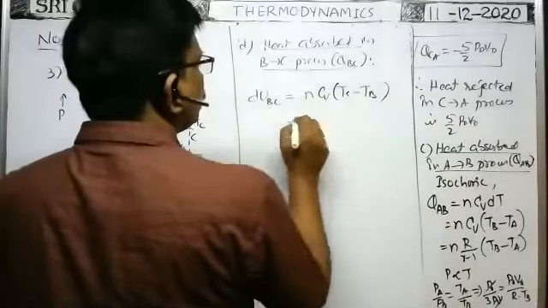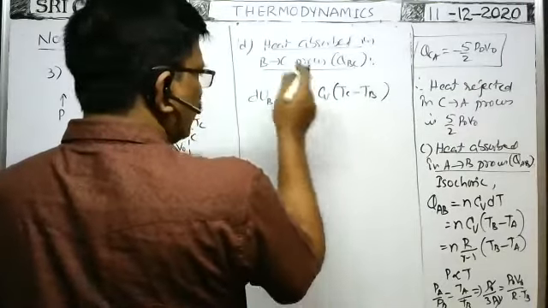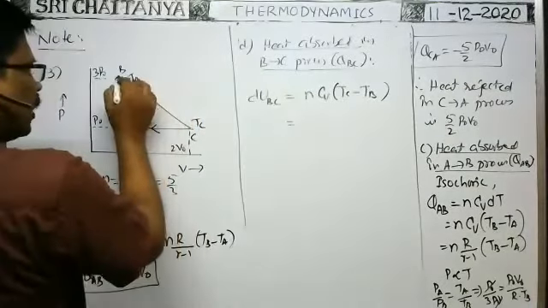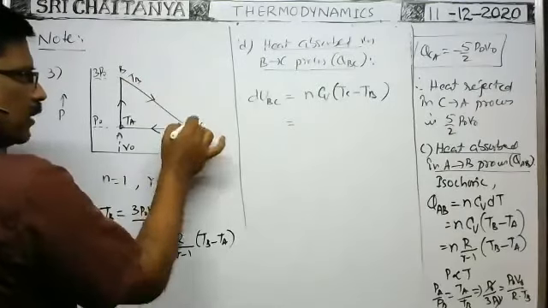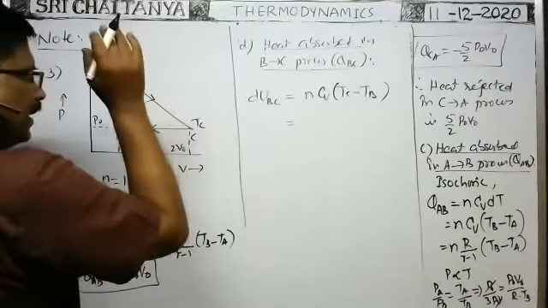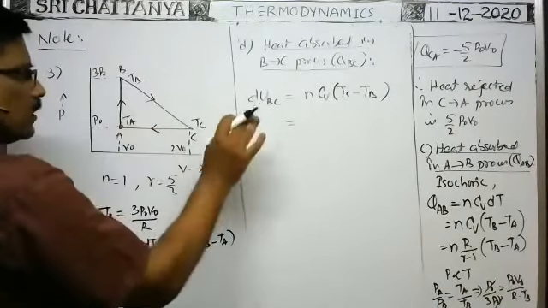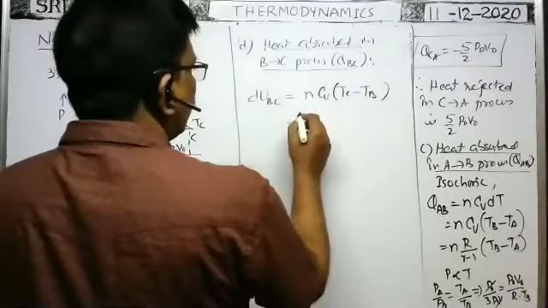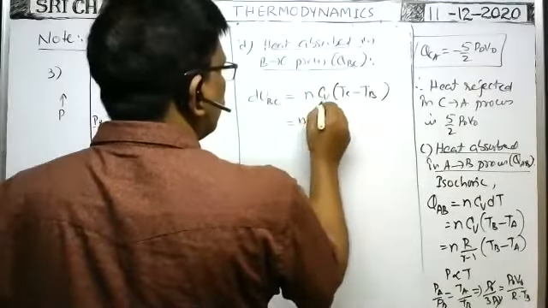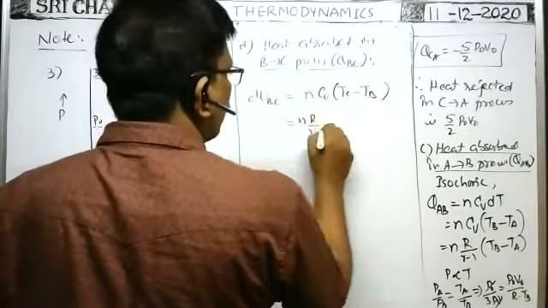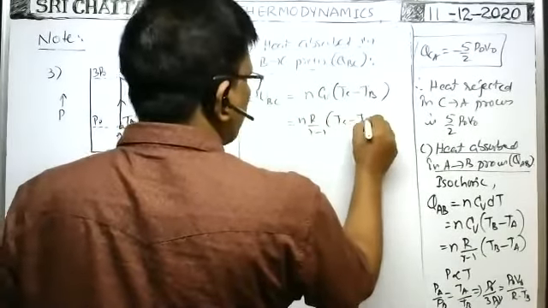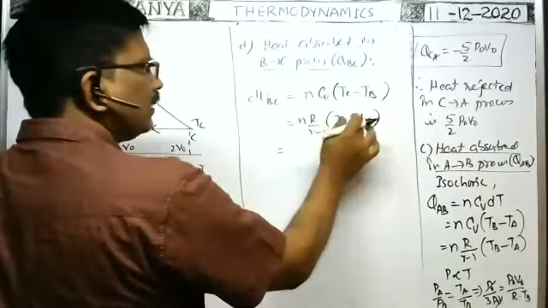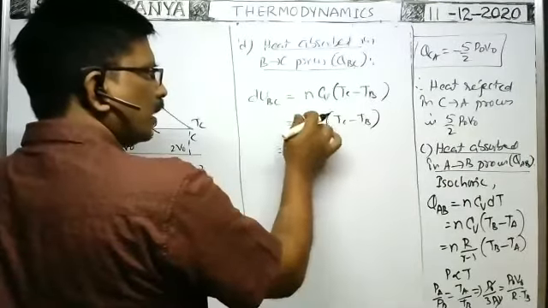Okay, this is equal to... it need not be constant volume; for change in internal energy, the initial and final points and temperatures are known. Therefore nCv dT is the change in internal energy in any process, whatever the process may be. n Cv means R by gamma minus 1, into TC minus TB. Now we substitute the data. TC, TB are all known. n is 1, gamma is known.